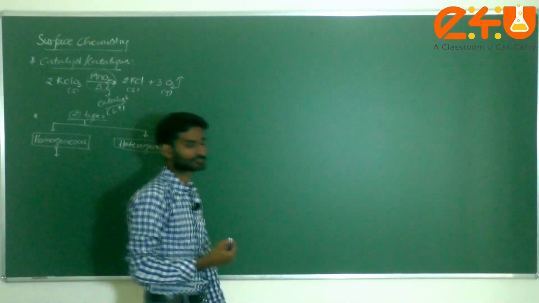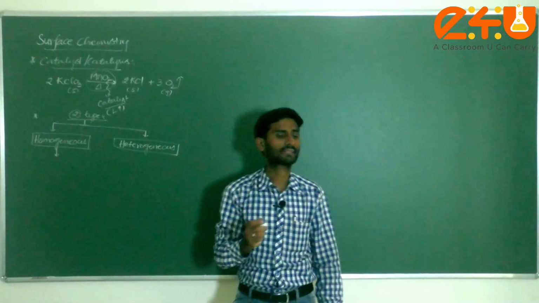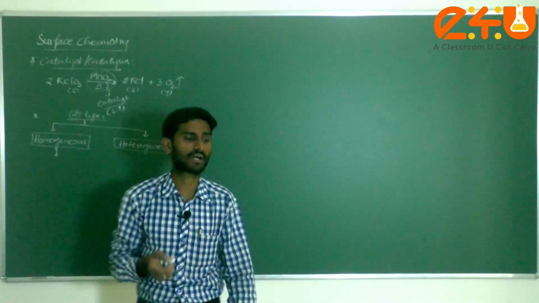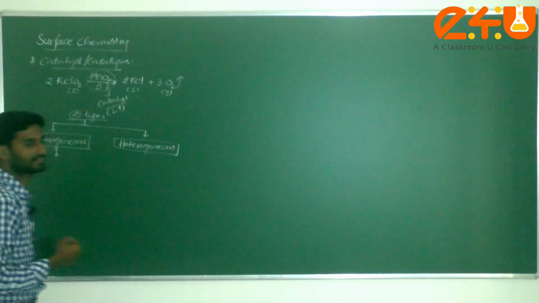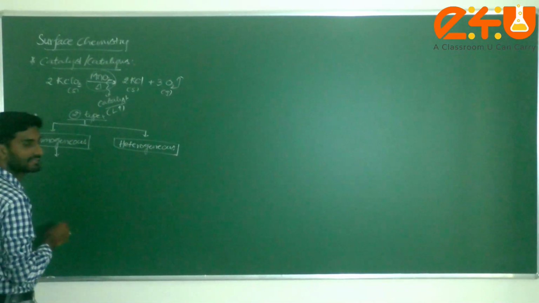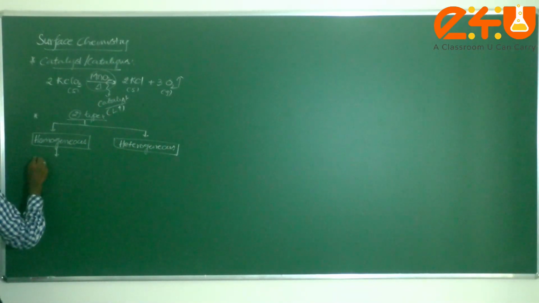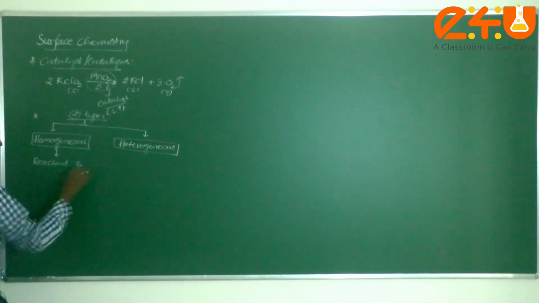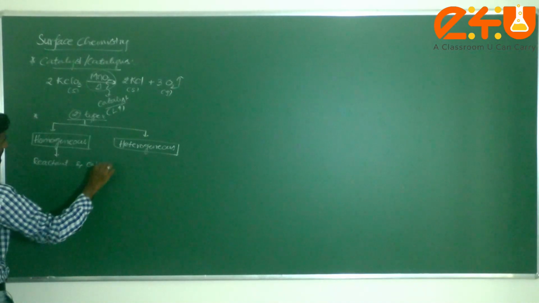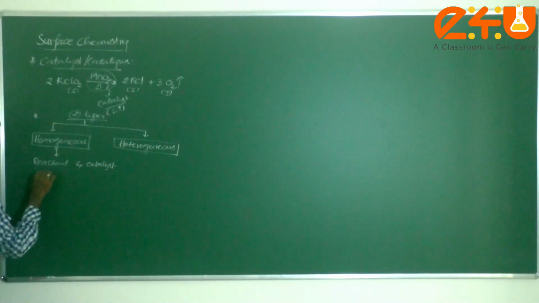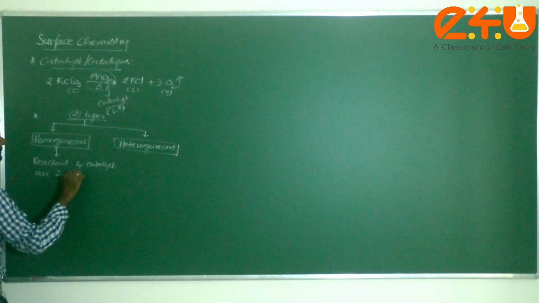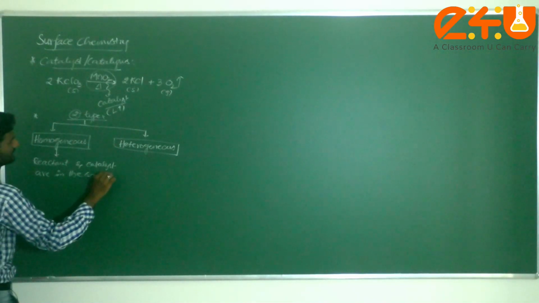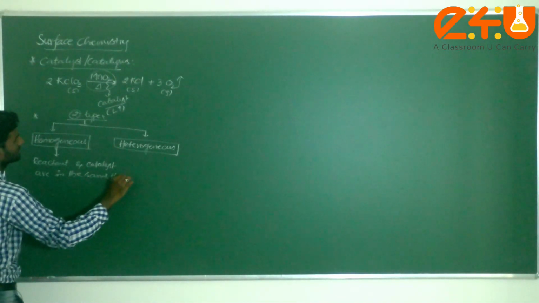The catalyst where the reactant and the catalyst are in the same phase is known as a homogeneous catalyst.